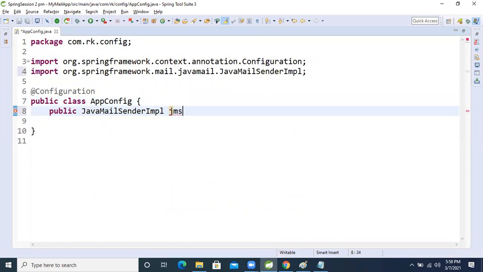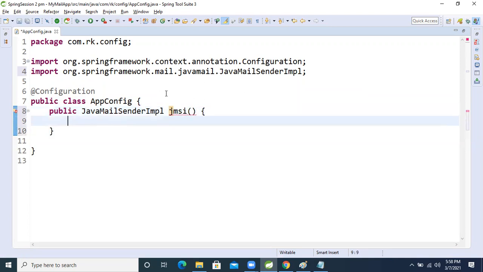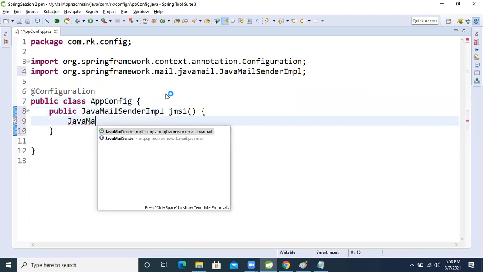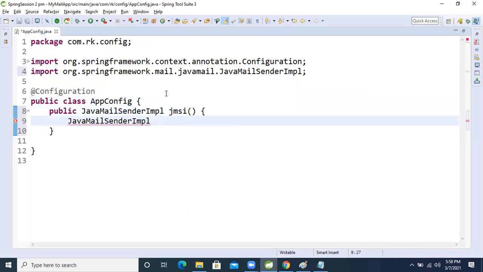I'm taking the method name, and inside that we will create a new JavaMailSenderImpl, just giving new.